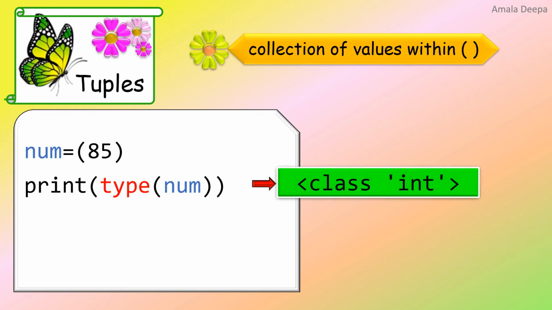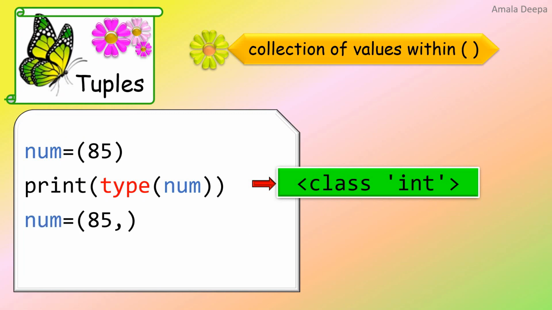Look at the output. It shows class int. So what I have created here, num = (85), is not a tuple. It is an integer object.